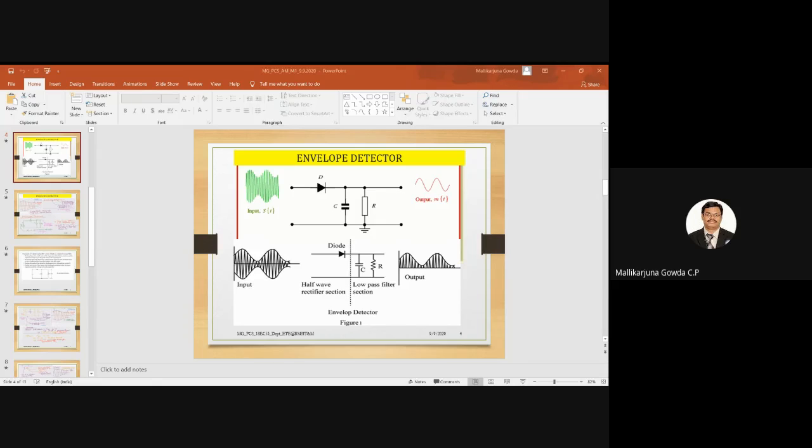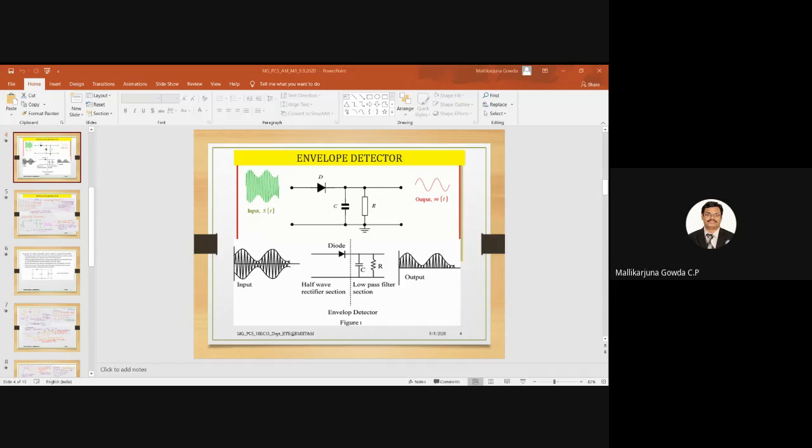Then only it can track the envelope of the modulated signal. That is a very important point which you need to understand. If it discharges slowly, it cannot track the envelope of the signal.